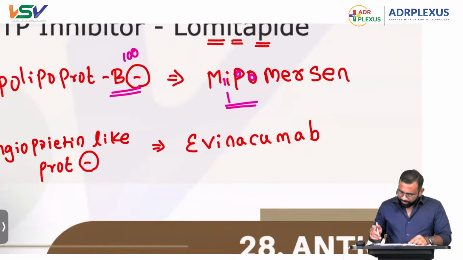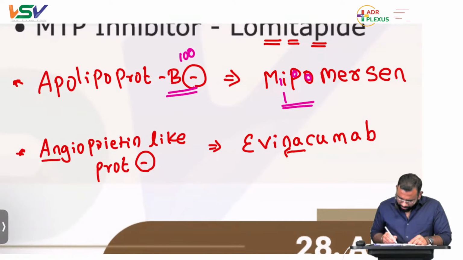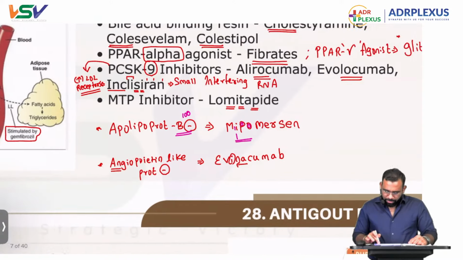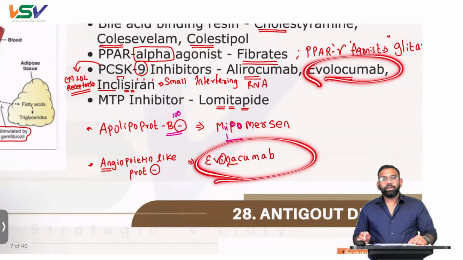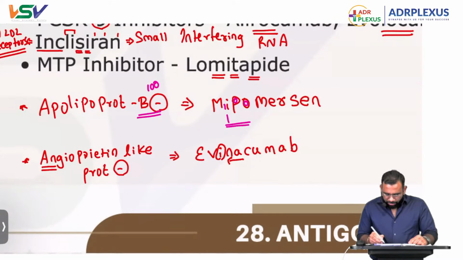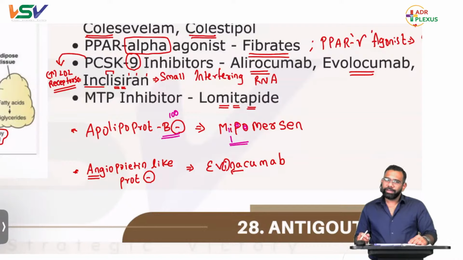The name itself, AN is nothing but angiopoietin, I means inhibitor. Angiopoietin inhibitor. Don't get confused between evolocumab and evinacumab. Evina: AN angiopoietin, I inhibitor. The other one, which is almost similar, is the PCSK9 inhibitor.